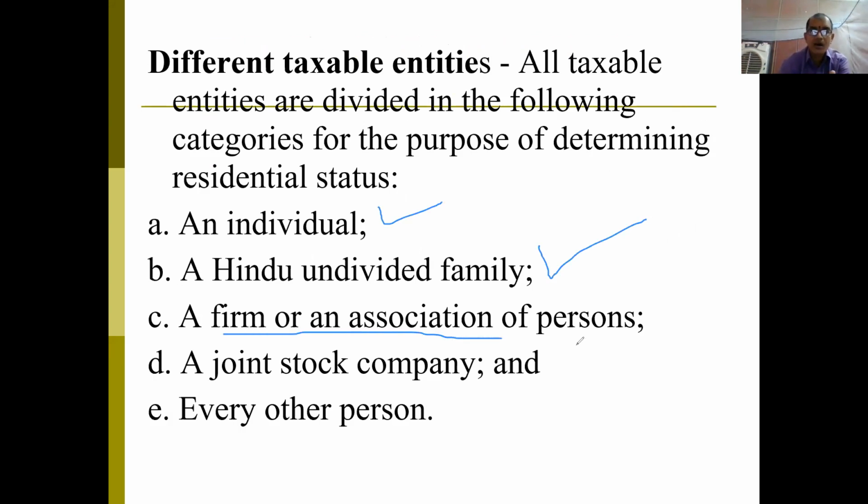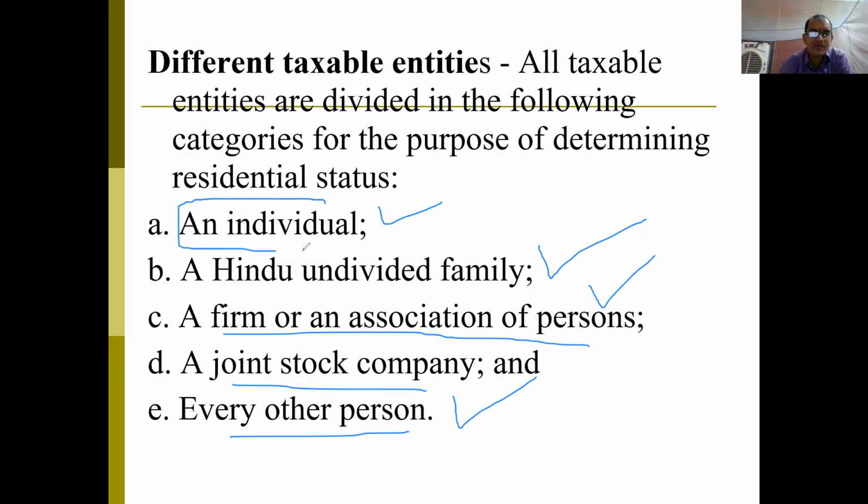A firm or an association of persons, and a joint stock company or every other person who is established by certain legal formalities, meaning SBI, ICICI, or any courts or any municipalities or local governments, they are all assessees. They have to pay tax. Okay, but we will confine our discussion to determination of residential status in case of an individual.